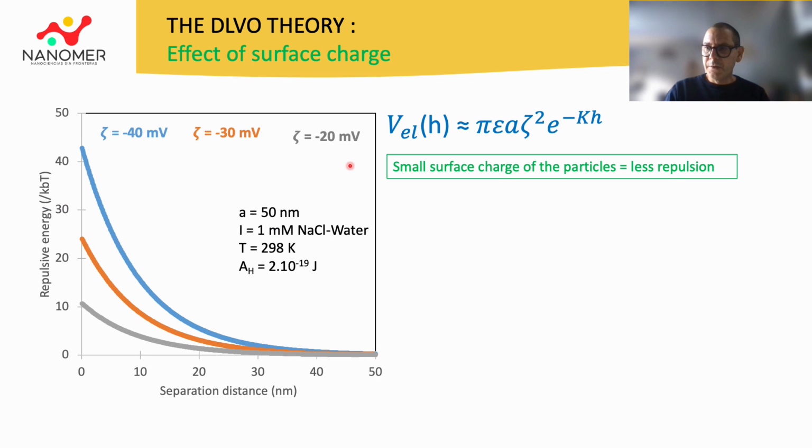Now, any change in the physical parameters of a system causes a modification of the total interaction curve of the system. For example, here, if we decrease the zeta potential of a system, and if you keep the other parameters constant, this causes a decrease in the range of value of the repulsive potential of the system.